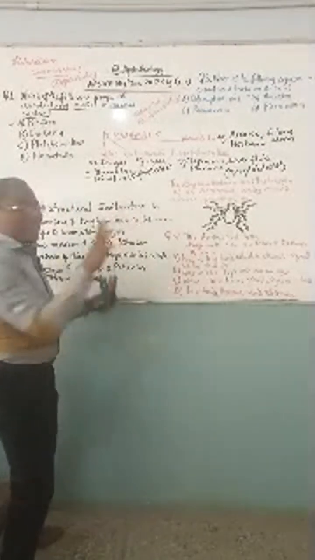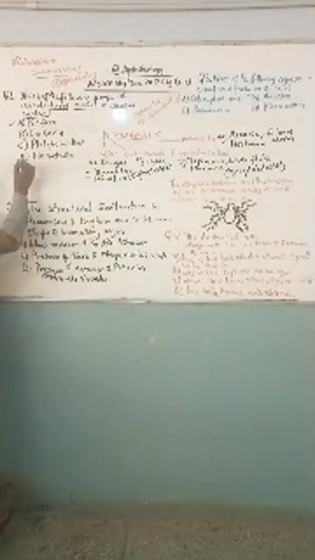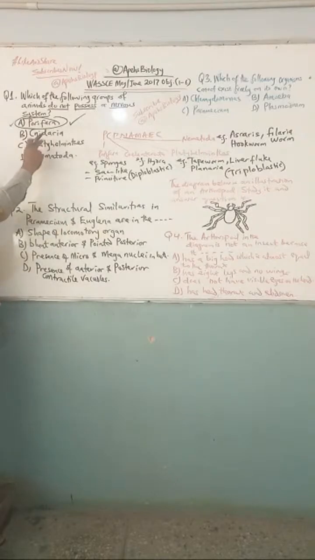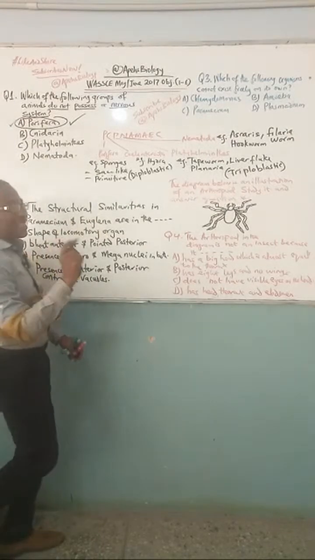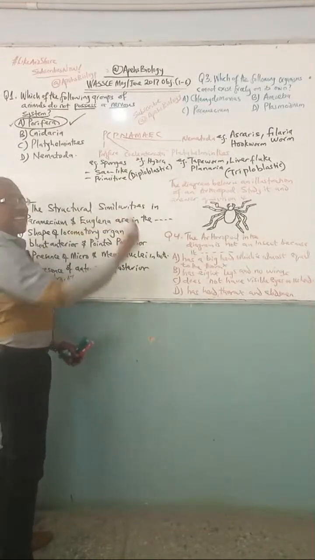So based on what we are dealing with here today, the answer is very clear. Which of the following groups of animals do not possess a nervous system? Your correct answer is no other than Porifera. Why? Because they are the most primitive. Now, in case they ask you another related question, don't be confused. Cnidaria simply means Coelenterata.